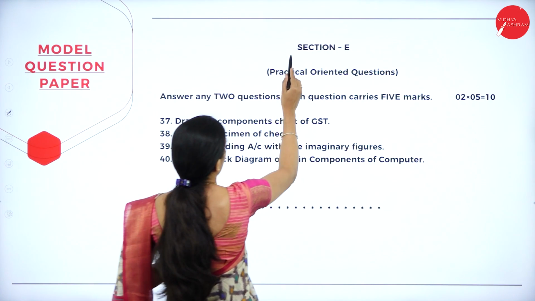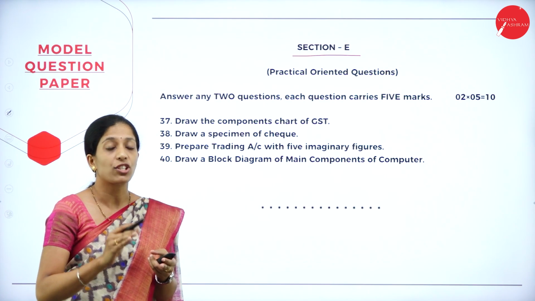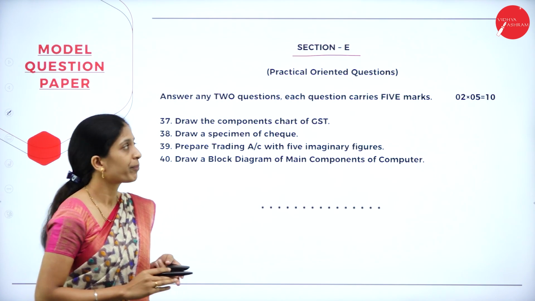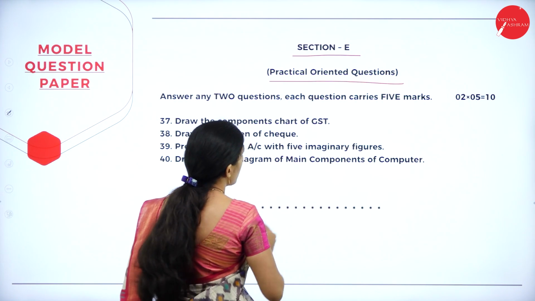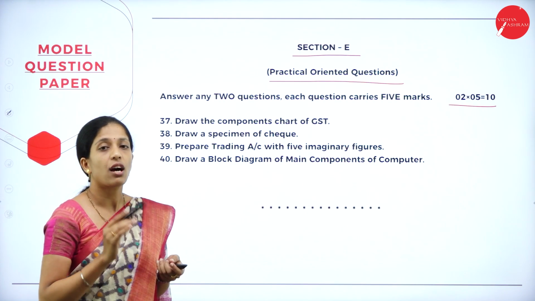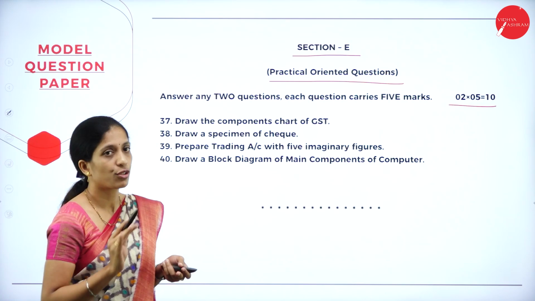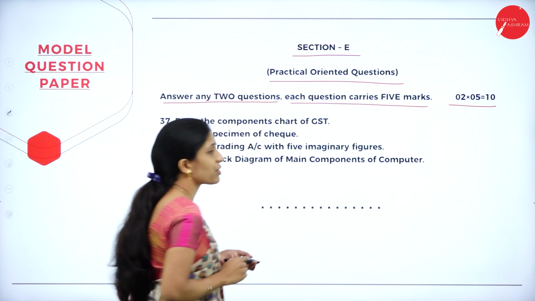Next, coming to section E. As I told you, in section D, out of 8 questions, you have to write any 4. Now coming to section E, that is practical oriented questions, which carries 5 marks. They will ask you 4 questions, out of which you have to answer any 2. Each question carries 5 marks.